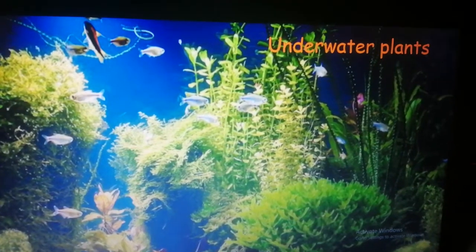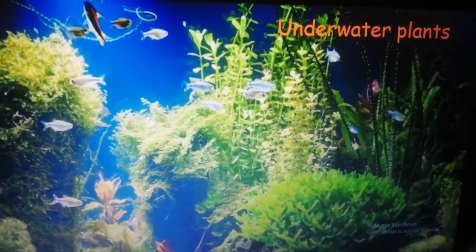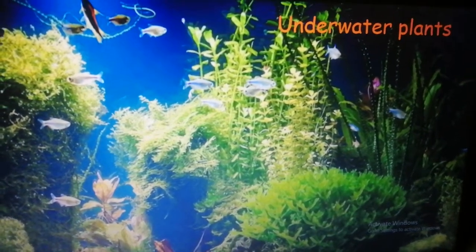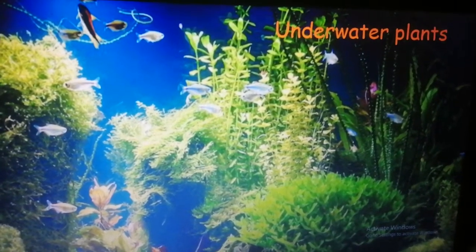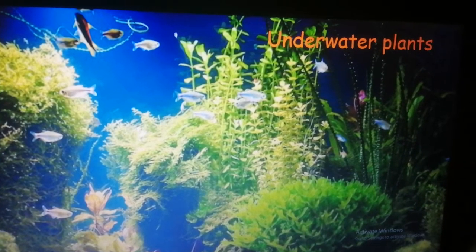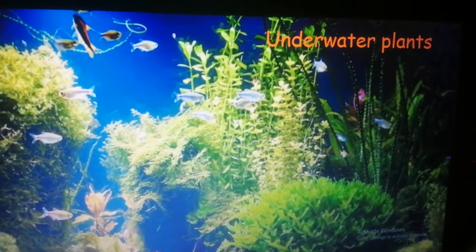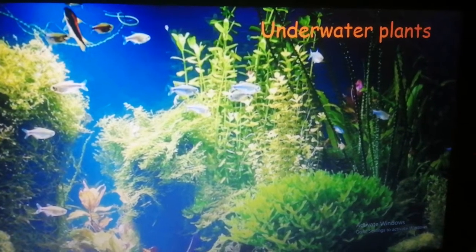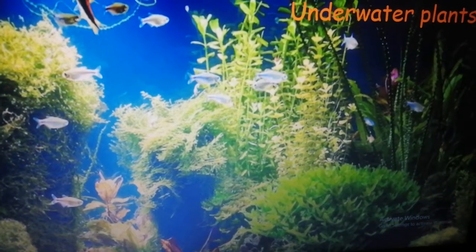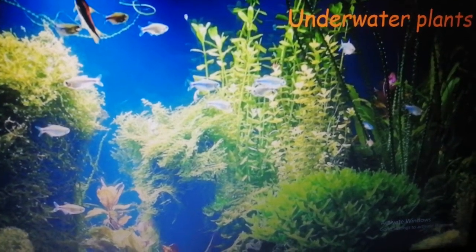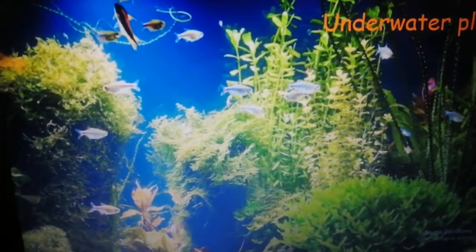Now we come to the last and third type of aquatic or water plants, that is underwater plants. Now by underwater, again it should click immediately to you that underwater means under the water, inside the water. Okay, that is, these plants do not rise up above the surface of the water. Okay, they remain inside the water.